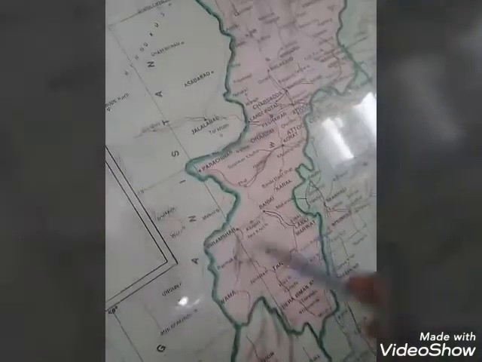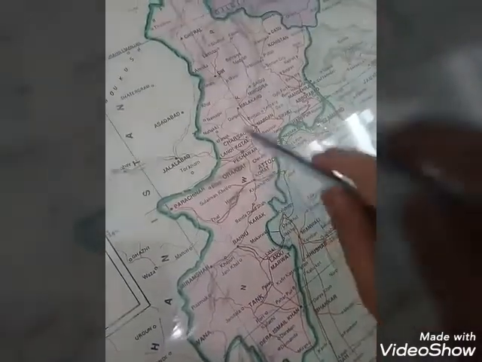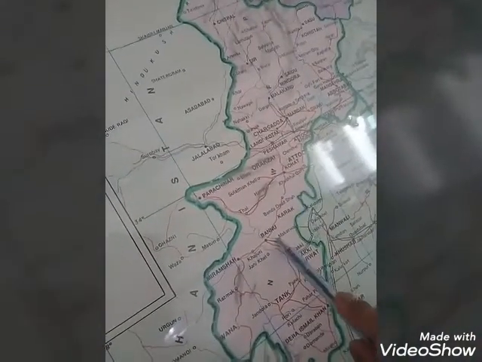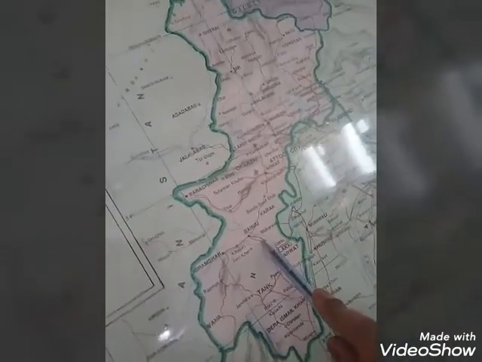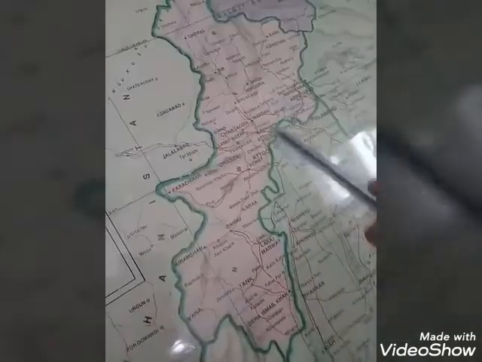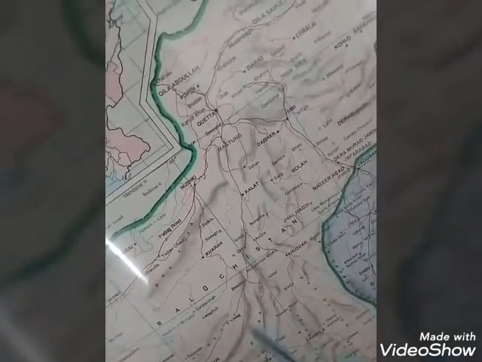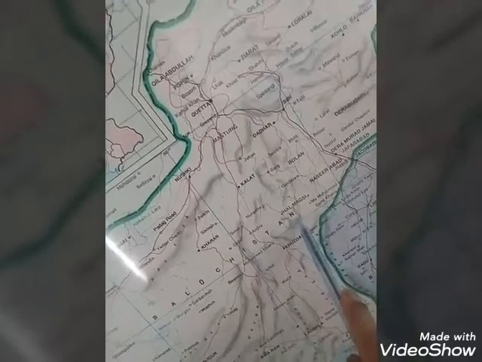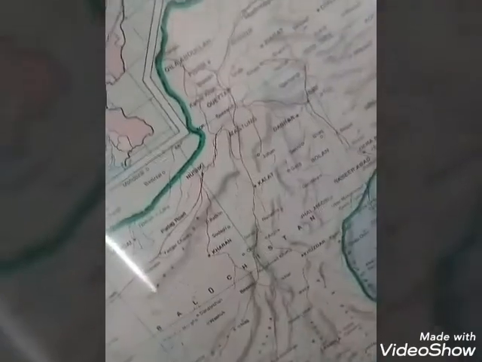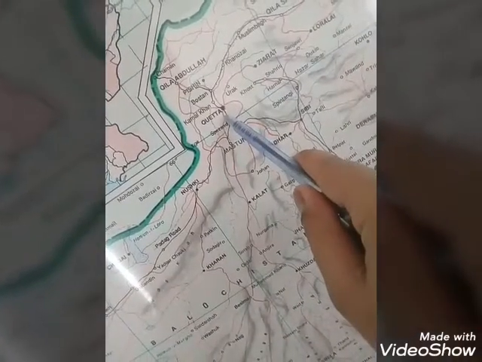And here is the province NWFP, Northwest Frontier Province. It is also called Khyber Pakhtunkhwa. The capital of Khyber Pakhtunkhwa is Peshawar. And here is Balochistan. The capital of Balochistan is Quetta.